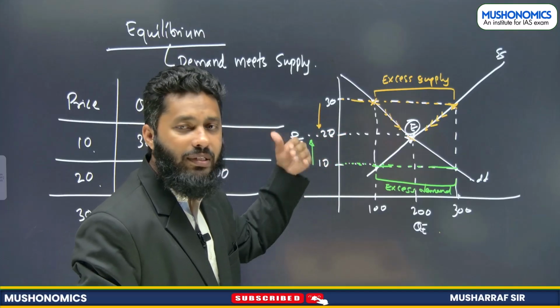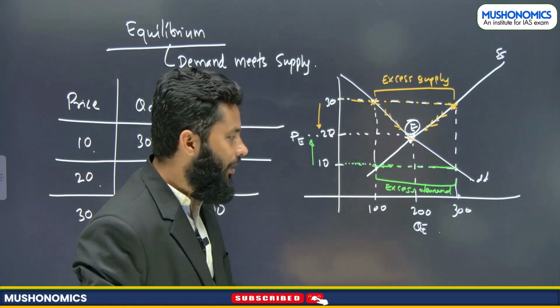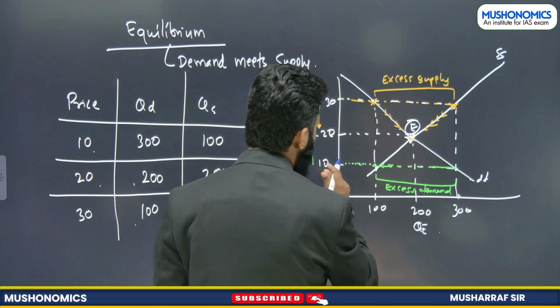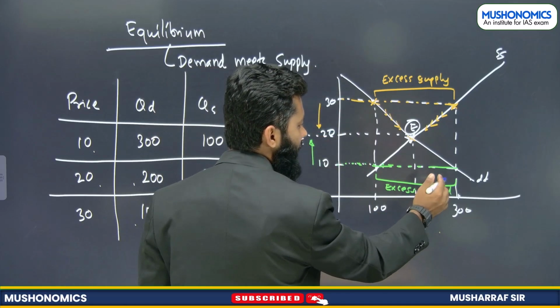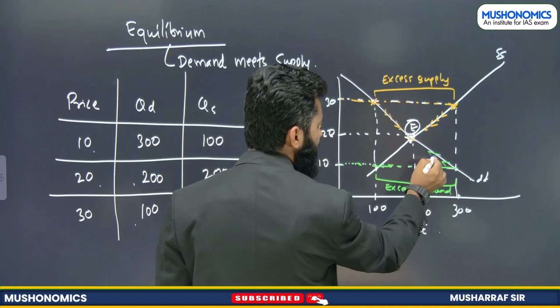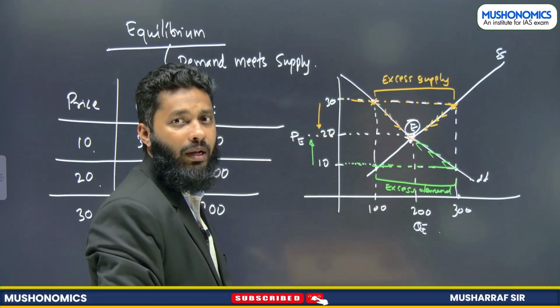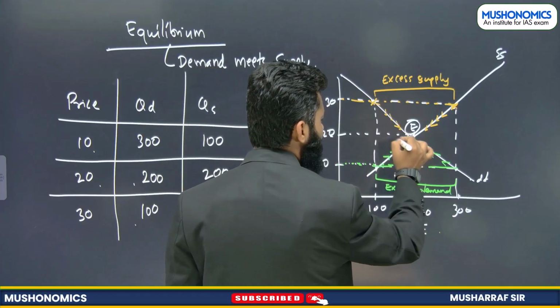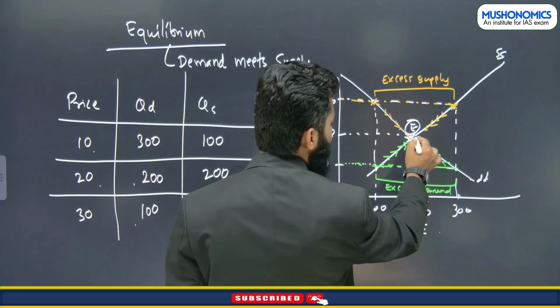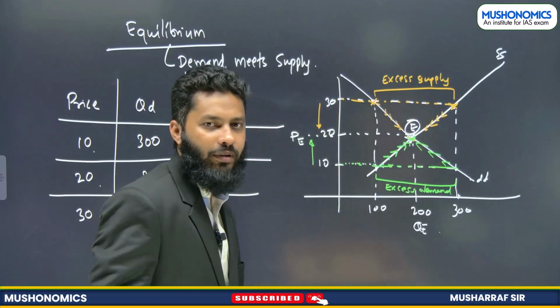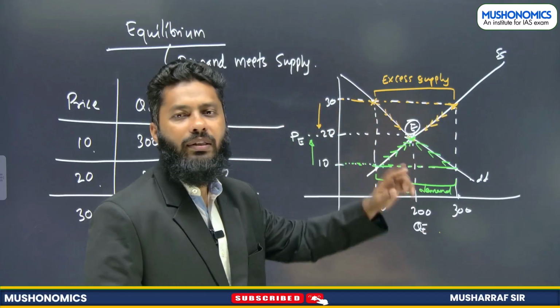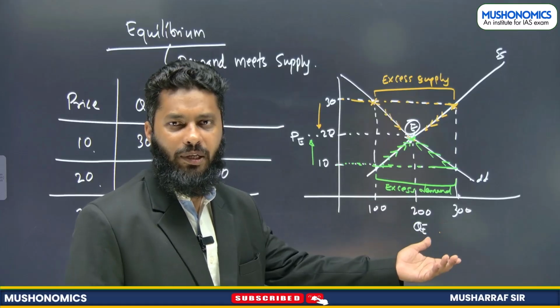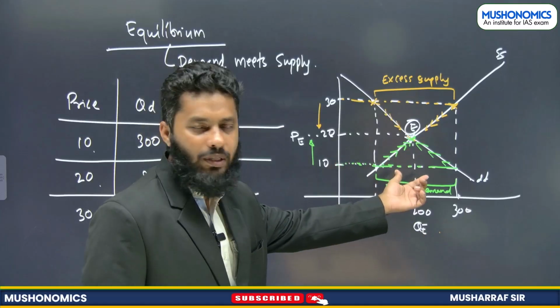As price increases, consumers will start decreasing their demand. And when price is increasing, there is motivation to increase supply, and finally they will meet again at this particular point, known as the equilibrium point.